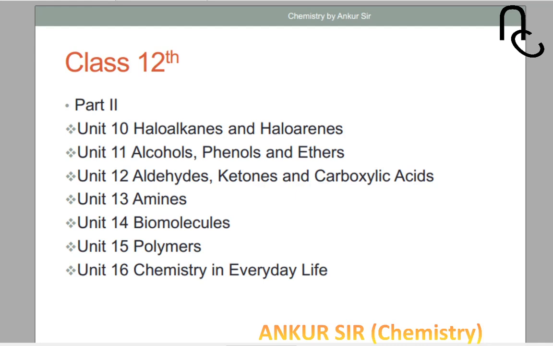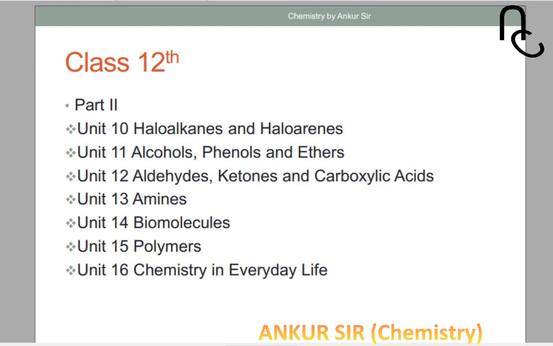If an organic compound contains oxygen, you will get to know about it in the 11th chapter as well as the 12th chapter. In the 11th chapter there are alcohol, phenol, ethers, and in the 12th chapter aldehyde, ketone, carboxylic acid. These 11th and 12th units are very important from a board point of view or a competition point of view, and both these chapters are not so easy, and they are lengthy as well. Okay, the 13th chapter is amines. If an organic compound contains nitrogen, you'll get to know about it in the amine chapter.